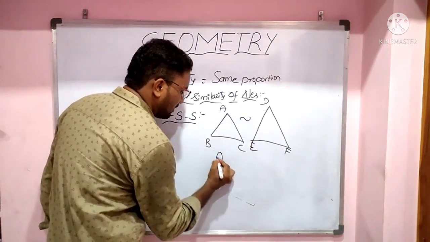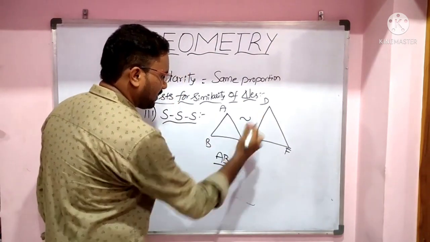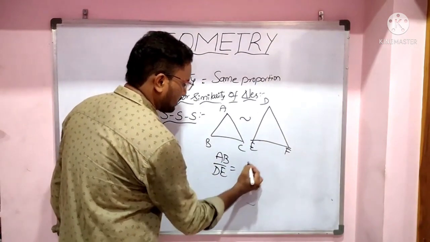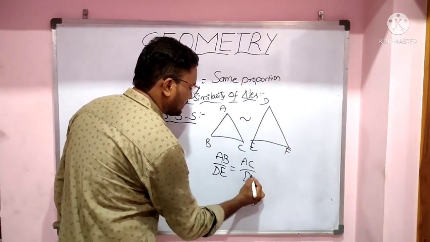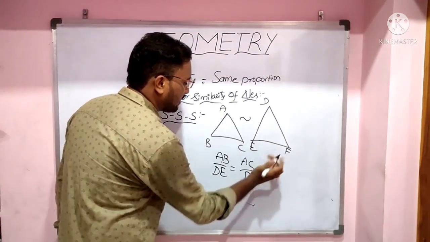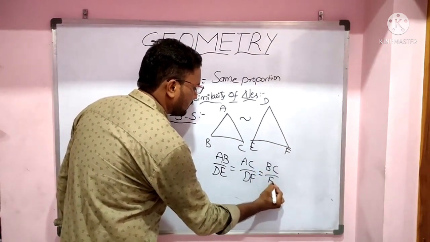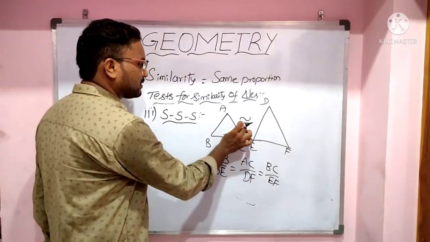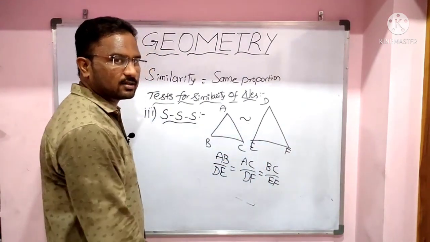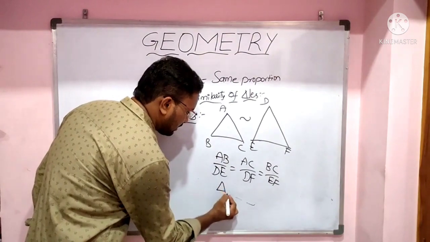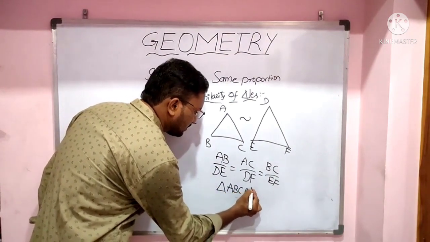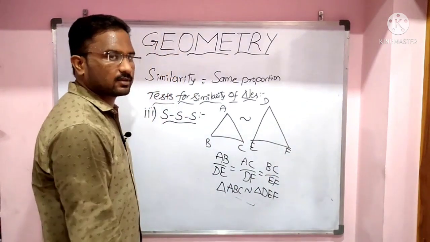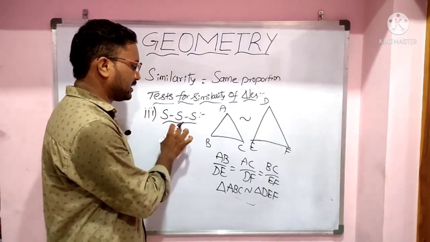Here AB by DE equal to AC by DF is equal to BC by EF. If this condition is satisfied, then we can say these two triangles are similar triangles, triangle ABC is similar to triangle DEF. So this is the property, side side side.